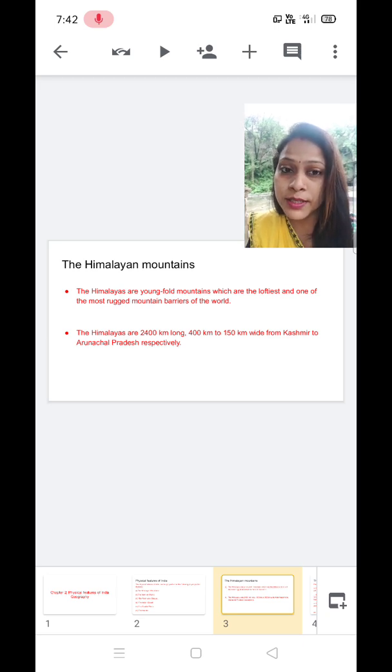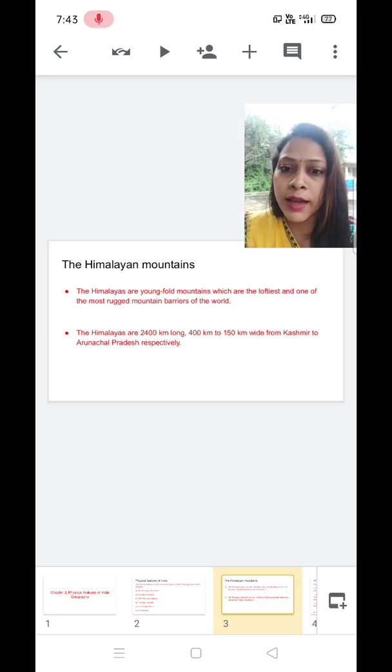They are loftiest, meaning the highest: Mount Everest, Kanchenjunga, Makalu. These are some of the highest peaks of the world. So they have the loftiest peaks as well as the most rugged topography, meaning most rough, irregular, asymmetrical barriers of the world, that is, the mountain barriers of the world.